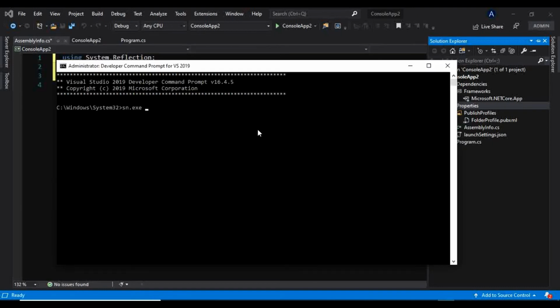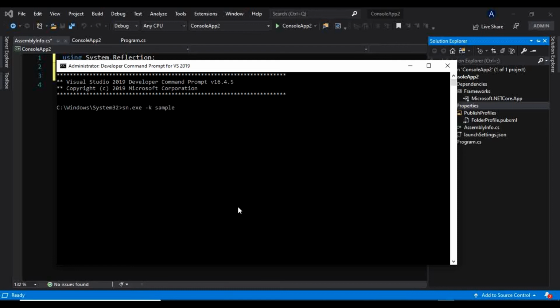Just specify -k, which indicates that you are creating a key. So basically -k is a switch which indicates you are creating a key file. Give any meaningful name.